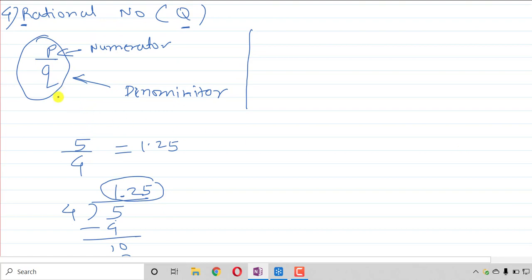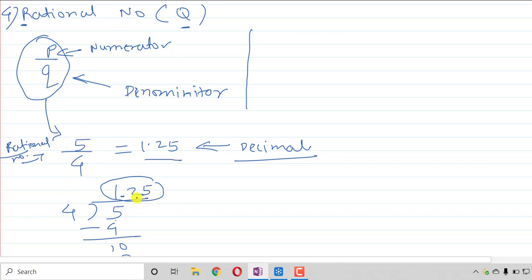So here, according to the textbook definition, the p upon q form will be called a rational number. So it is a rational number, right? But we have converted it into a decimal. According to the decimal, we are going to derive the second definition. It will be more perfect and easier to understand, to distinguish between rational numbers and irrational numbers. Now here you can see this rational number is converted into 1.25.